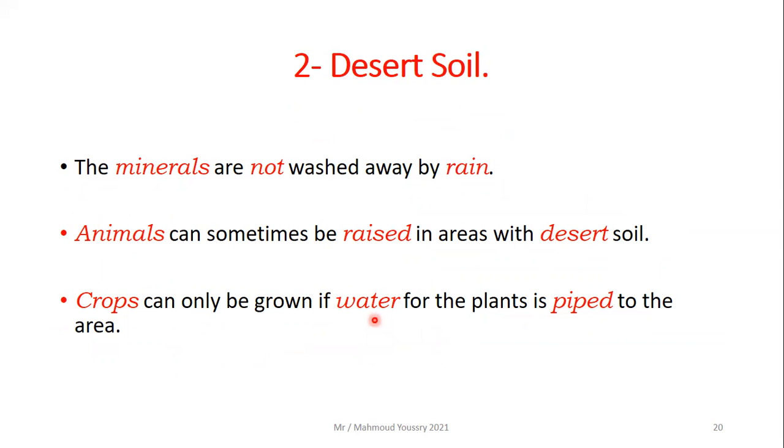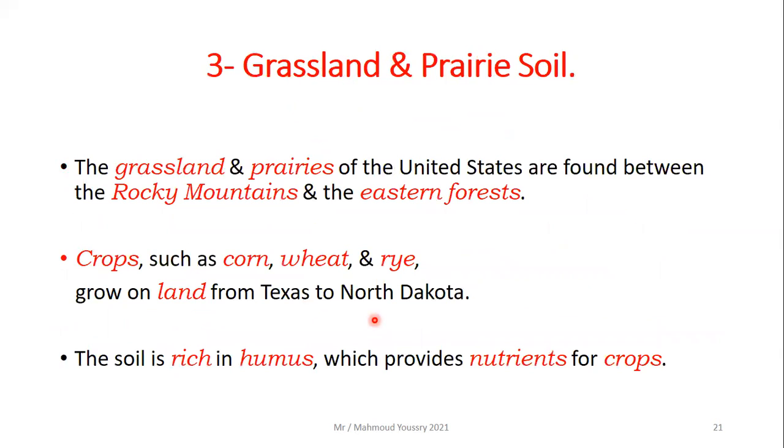If there is a water supply for the crops that will be grown in the desert soil, yes, they will live. Then let's move to the third type of soil in the United States, which is grassland and prairie soil. The grassland and prairies are huge pieces of land that are covered in small plants like grasses. They are found between the Rocky Mountains and the eastern forests. Crops such as corn, wheat, and rye can grow on land from Texas to North Dakota.